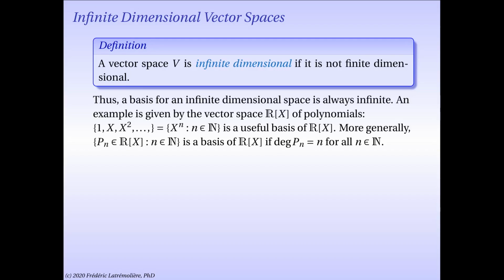Here is an example of a reasonably easy infinite dimensional vector space. It is the space of all polynomials over some scalar field, let's say R, which has a basis which is given by 1, x, x squared, etc. It's an infinite basis. You can check that it is spanning. That's the definition of a polynomial. By definition, a polynomial is a linear combination of those various powers of the indeterminate.